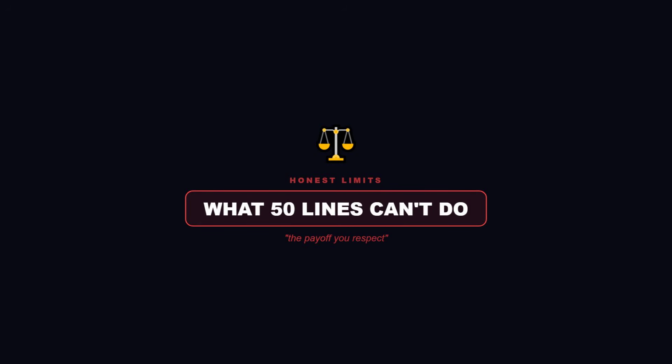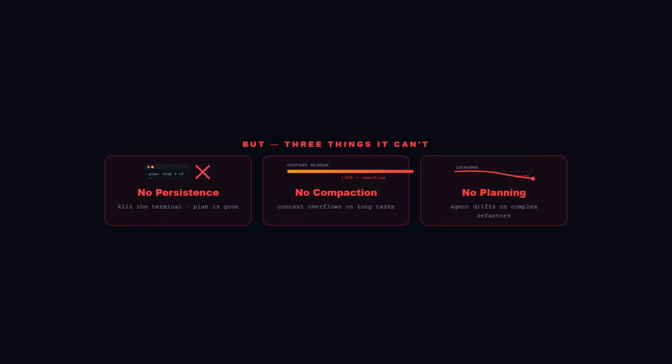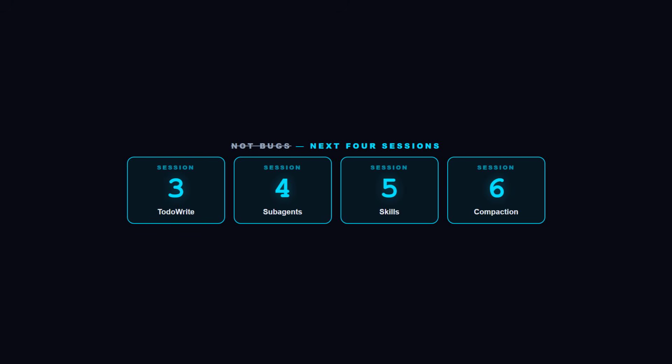Now the honest part. Because I respect your time. What you just built can read, write, edit, and run code. It can loop until it's done. That is a real agent. But it has no memory across runs. Kill the terminal, the plan is gone. It has no context compaction, so on long tasks it drowns in its own tool output. It has no planning layer, so on complex refactors it drifts. Those are not bugs, those are the next 4 sessions.